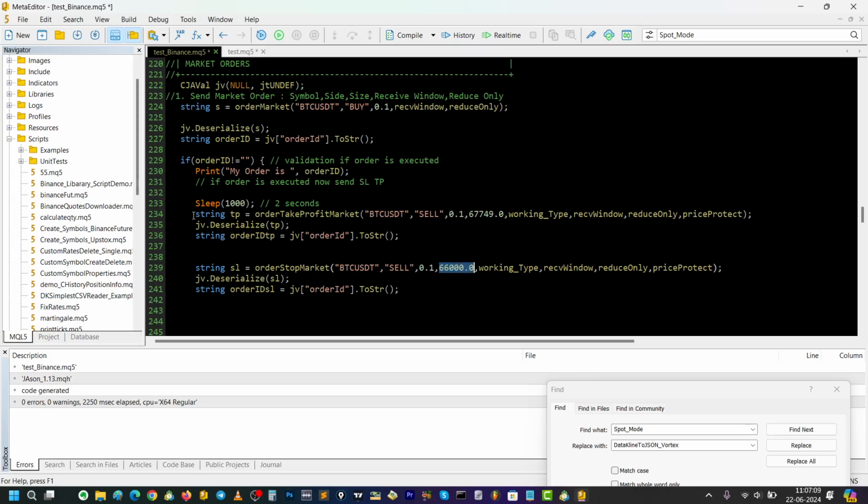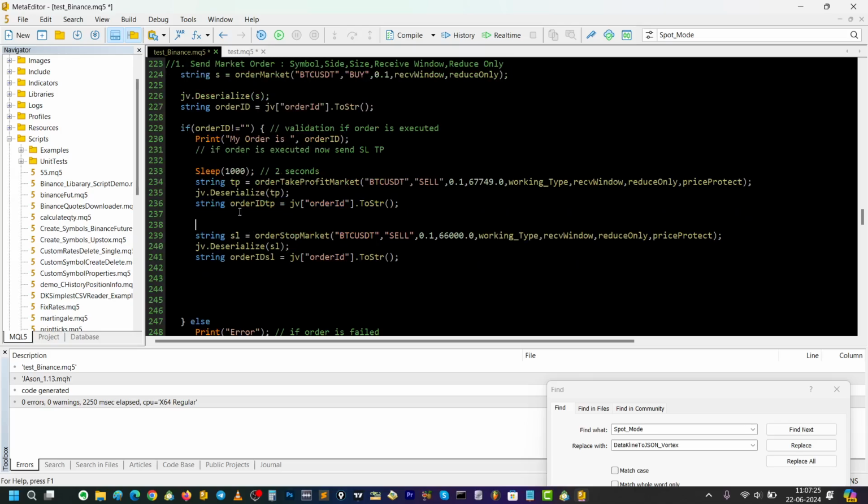That's it. So you can see I have added a TP code, and I have just deserialized this and order ID TP. I am copying the order ID TP just to make sure if I want to do something else when TP is hit or SL is hit. Okay, so we got order ID TP and order ID SL. Same code for the SL.